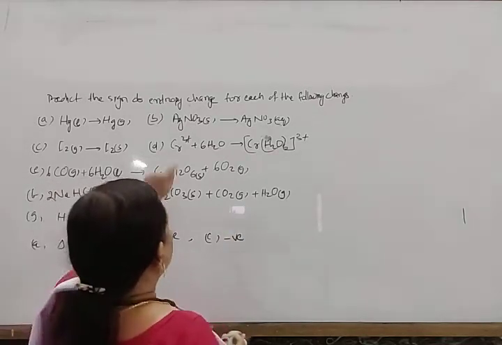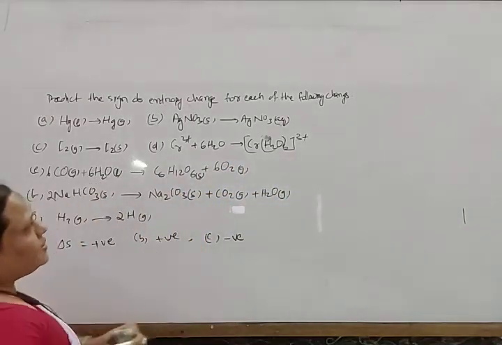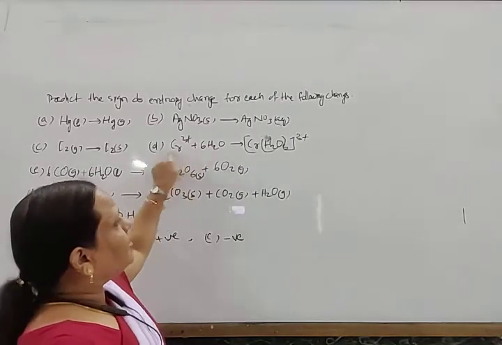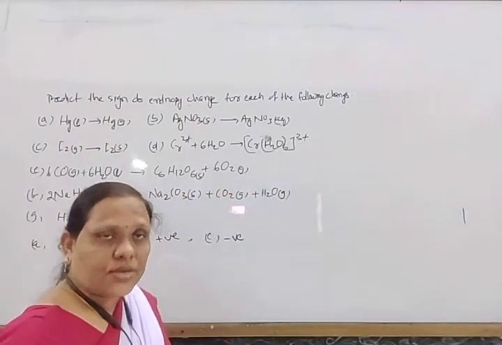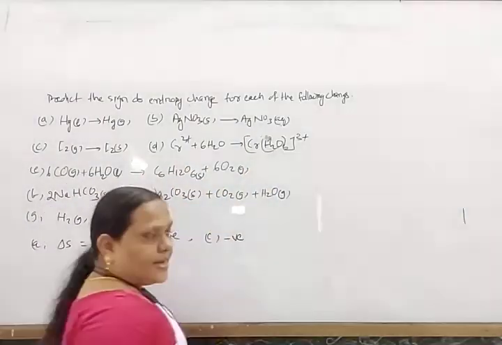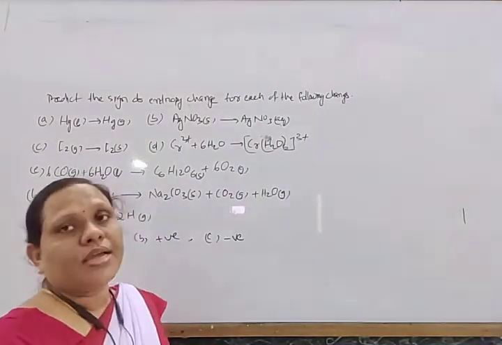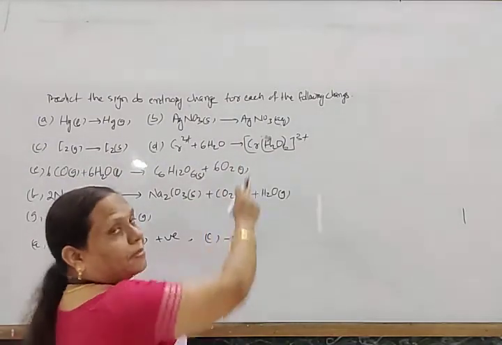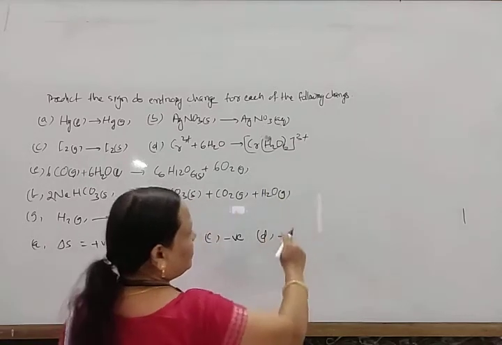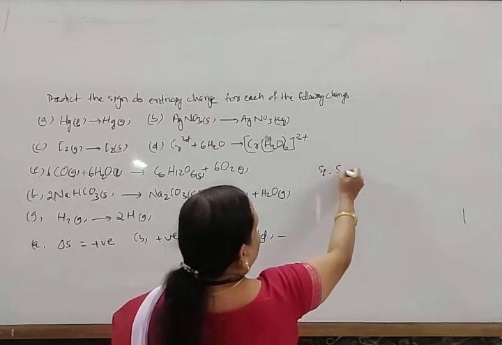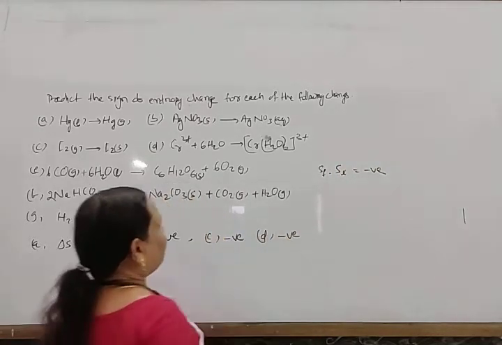Okay. Next, Cr3 plus plus 6H2O to Cr(H2O)6 3 plus. What happens here? 1 and 6, that is 7 particles, are converted into one particle, which forms a complex. As the number of particles increases, entropy increases; as the number of particles decreases, entropy decreases. As the entropy decreases, S final minus S initial is negative. So in this way del S is negative.